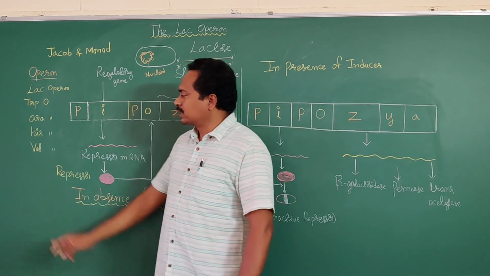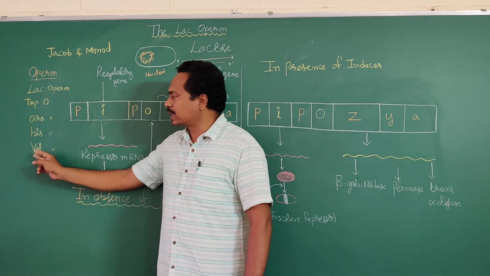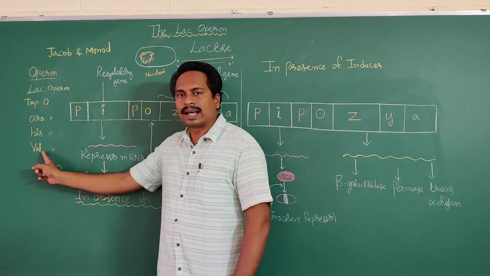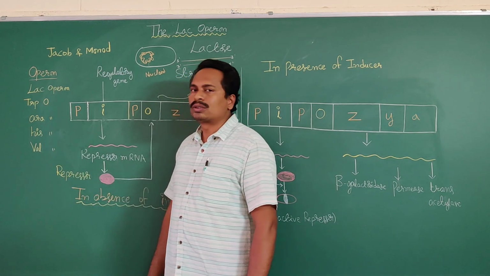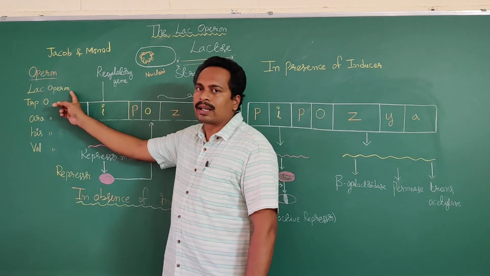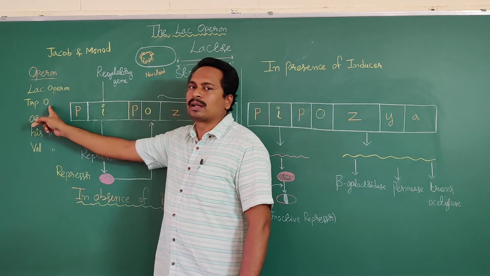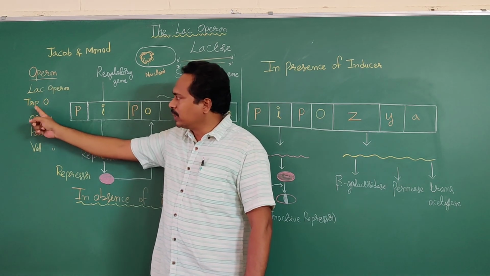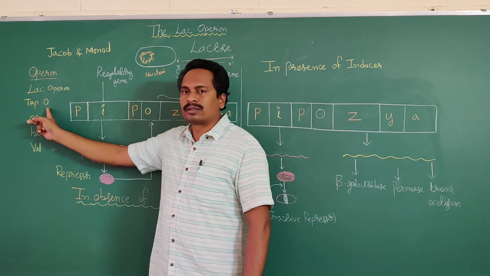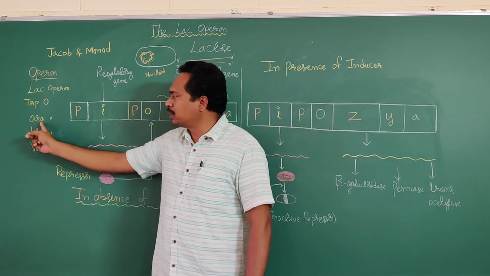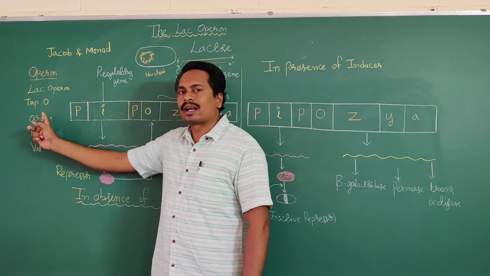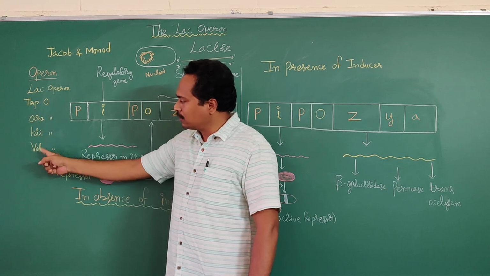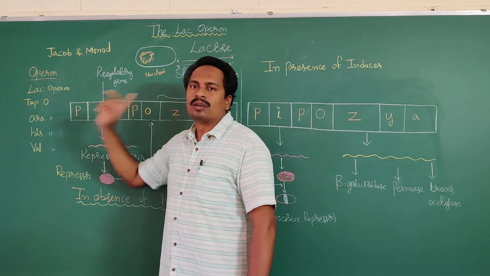If valine amino acid, the nutrient medium, is available to the Escherichia coli bacteria, then that operon is known as the valine operon. So several types of operons are there depending upon the types of nutrient medium. If the nutrient medium is lactose, that is the lac operon. If the nutrient medium is tryptophan, that operon is known as the tryptophan operon. If the nutrient medium is arabinose, the operon is known as the arabinose operon. If the nutrient medium is histidine, that is the histidine operon. If the nutrient medium is valine, that operon is known as the valine operon.